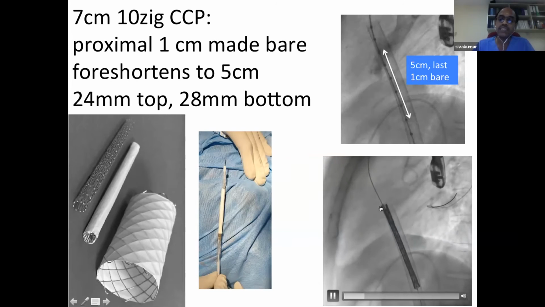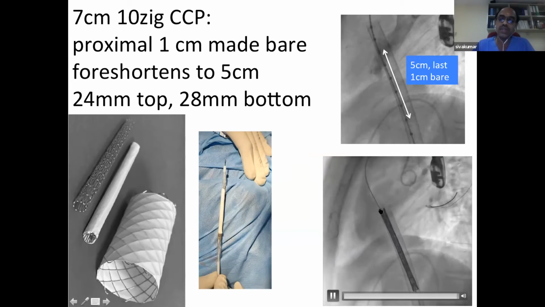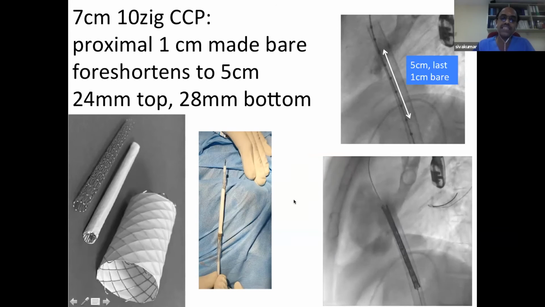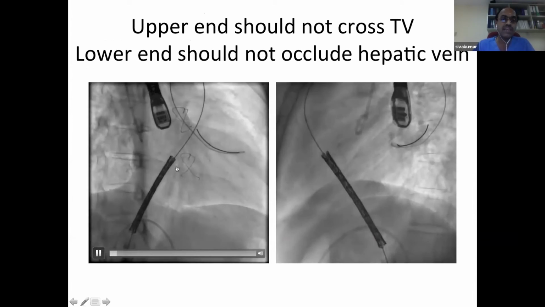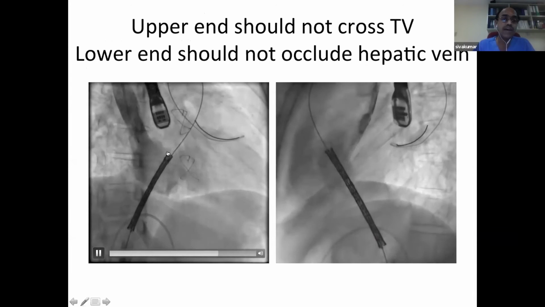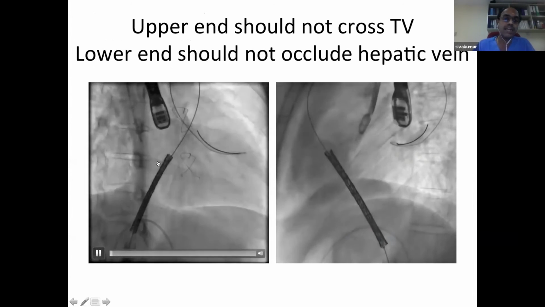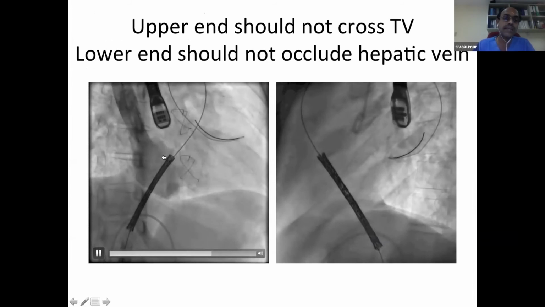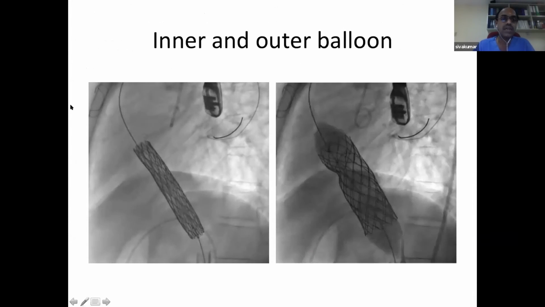Now the problem is this superior end should not go into the tricuspid valve. If it goes and pokes into the tricuspid valve, then the tricuspid valve will start leaking. So we turned to RAO projection and identified that we are before the tricuspid valve. So now on a lateral view, we are inside the right atrium, but on RAO view, we are proximal to the tricuspid valve. So the positioning is fine. Once we have reached that position, we started inflating.